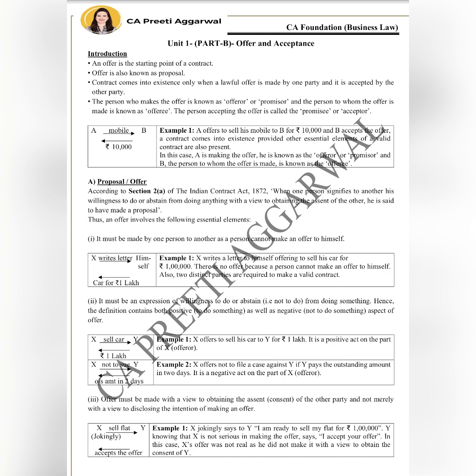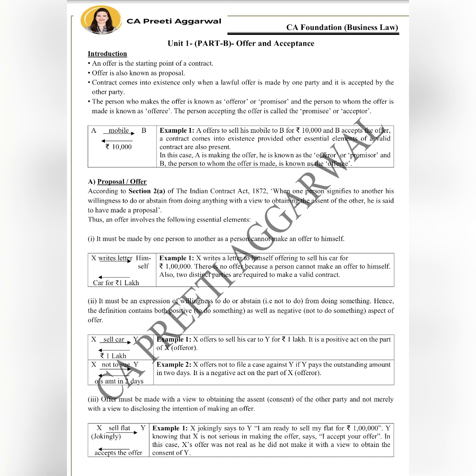Now, what are the essential elements of valid offer? Offer must be made by one person to another. You can't make an offer to yourself. Will you buy a car? Yes, I will buy my own car. That's not possible. So, to make a valid offer, you need two persons, one who makes the offer and the other person to whom the offer is given.